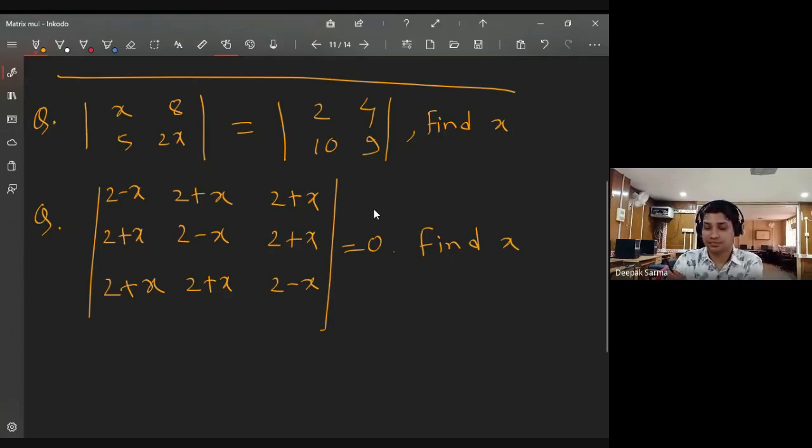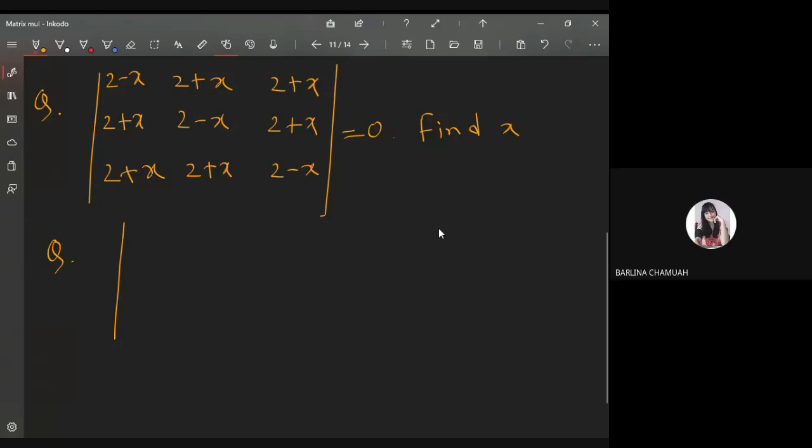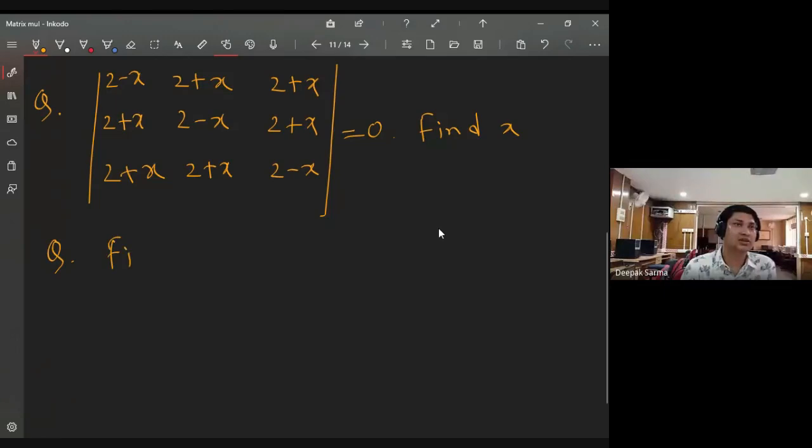Can you find it? How to find the determinant? You can use the different properties that I have discussed, or if you want, you can directly find it using the definition. Can you find it, all of you? Yes, sir. If any of you need any help, you can tell me privately.